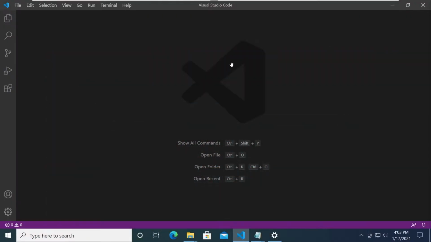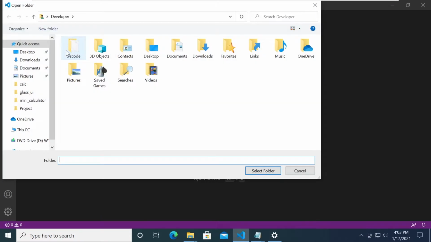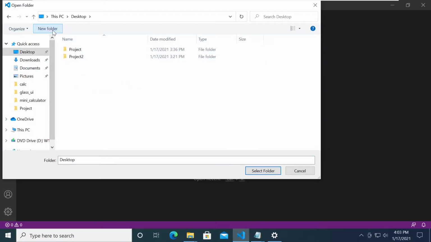So I'm using VS Code as my code editor. You can use any editor that you want. It can be Brackets, Sublime, or Atom. I'm going to put all the links in the description down below if you want a reference for those things. All right, so let's go ahead and get started. I'm going to click File, Open Folder, and I'm going to create a folder here called Matrix Site, because it has a matrix effect. All right, I'm clicking Select Folder.